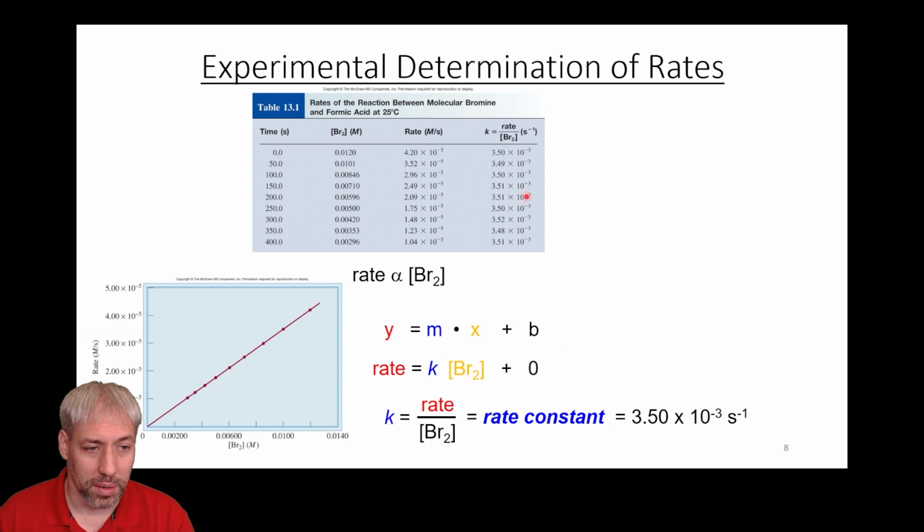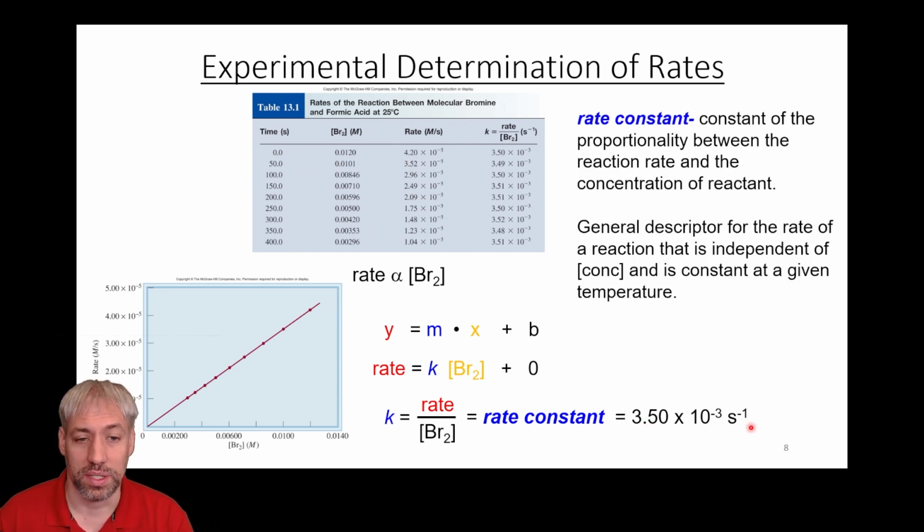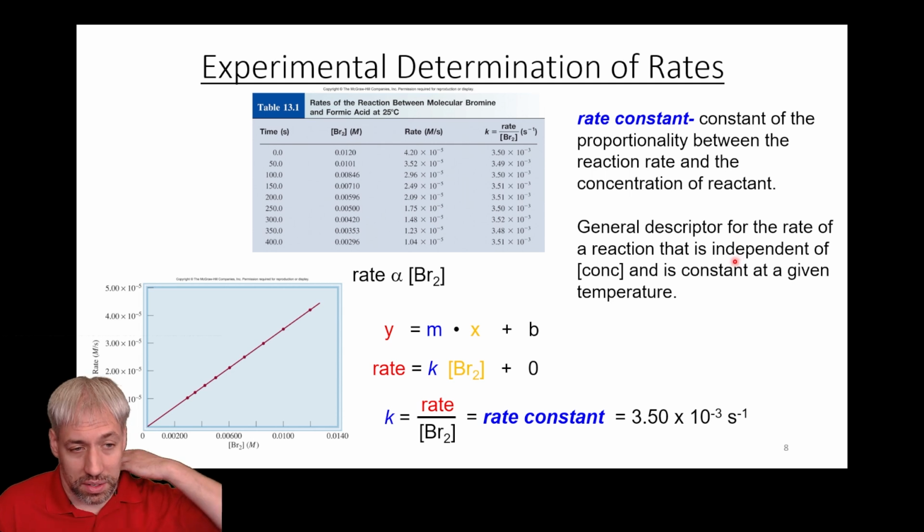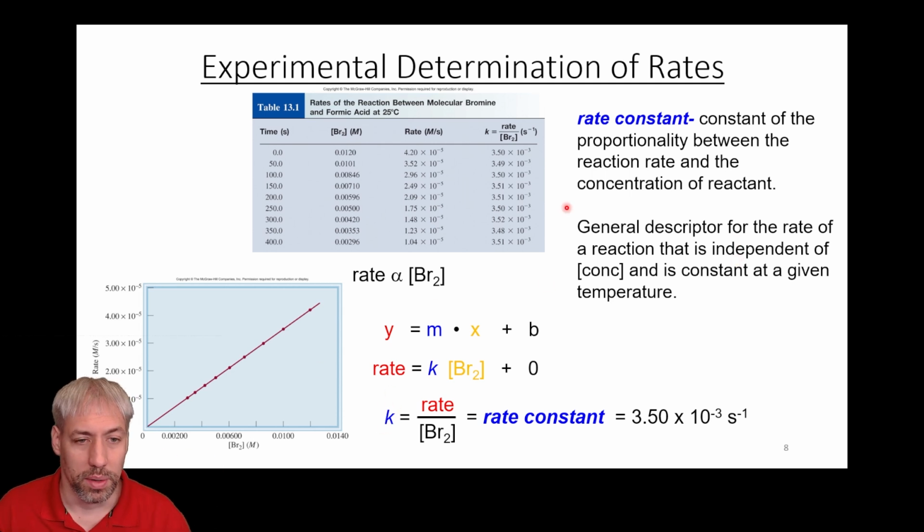And what's nice about this is that you can calculate this slope for the entire data set or at each individual point, and you are always going to get the same answer. It's going to be 3.5 times 10 to the minus 3. And so this is why we like this k, the slope of the line, because it's a rate constant. It's a constant for the reaction. It's a proportionality between the reaction rate and the concentration, and it stays consistent throughout.